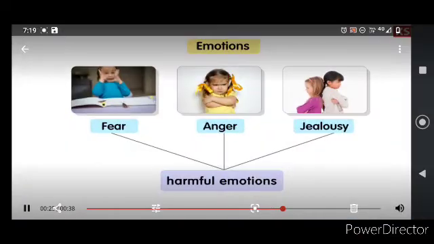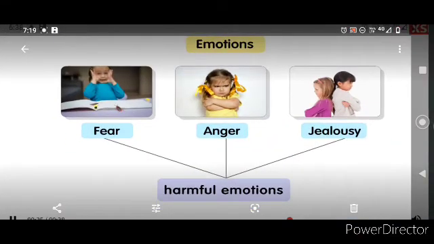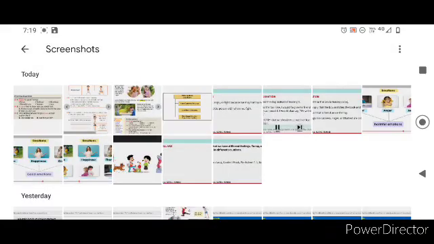Children, let us see this picture. You see here harmful emotions, or in other words bad emotions. Fear is also one of the bad emotions. Anger, see how that child is standing angrily. Jealousy, feeling something bad about others when we don't have and they have something, that is also not good, children.